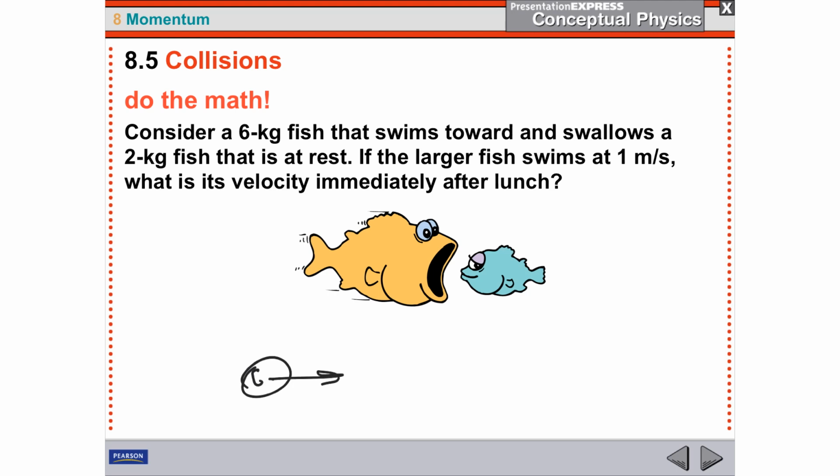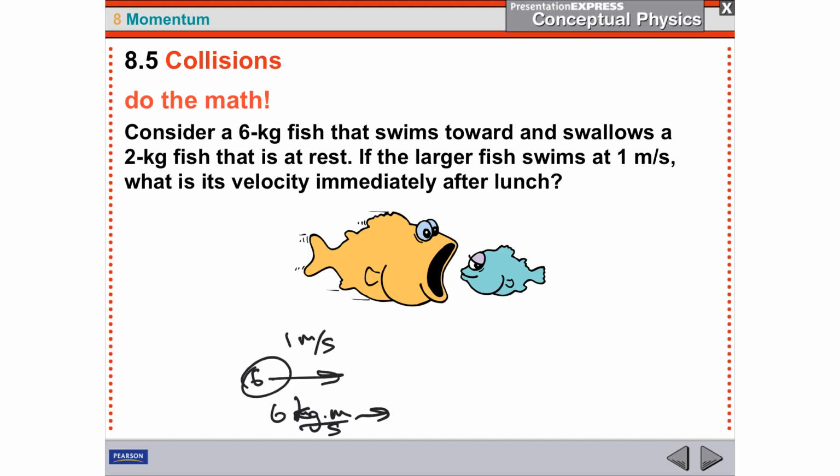Okay, he's 6 kilograms and he's going at 1 meter per second. So what is his momentum? His momentum is 6 kilogram meters per second in this direction, because remember, momentum is a vector.